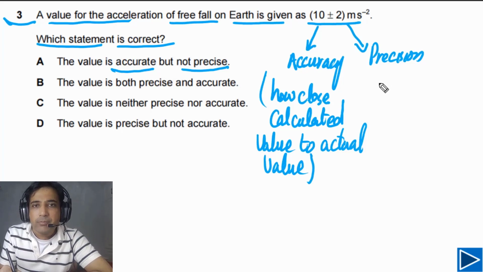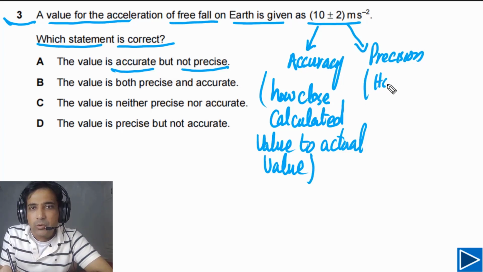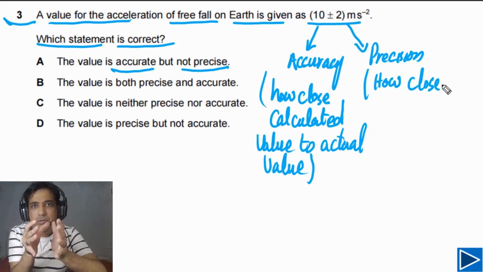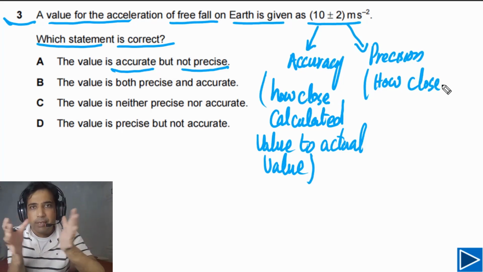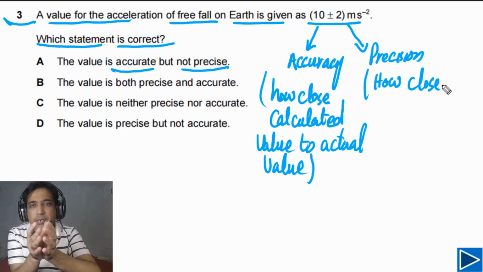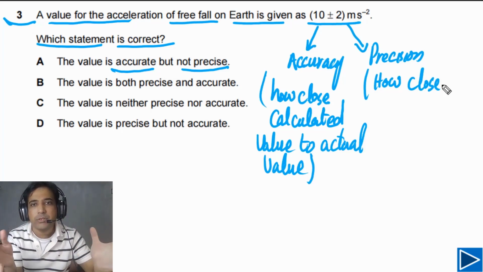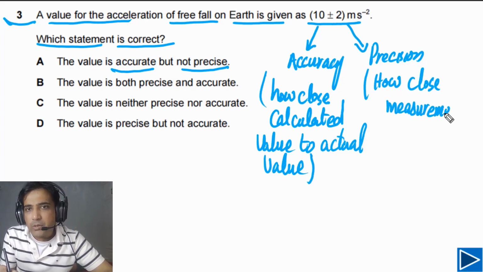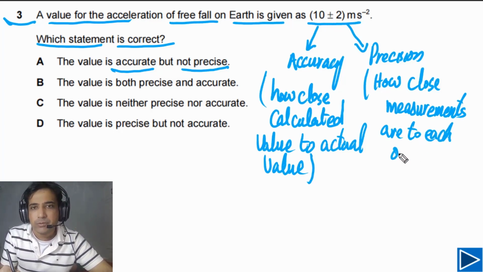Precision simply means how close measurements are to each other. You take measurements and see how close they are to each other. If they are very close to each other, it means high precision. If they're not very close to each other, it means precision is low. So this is how you can define precision.